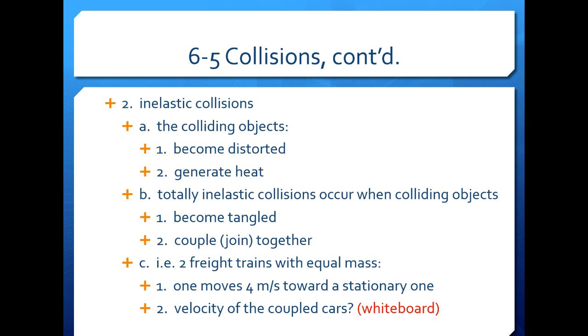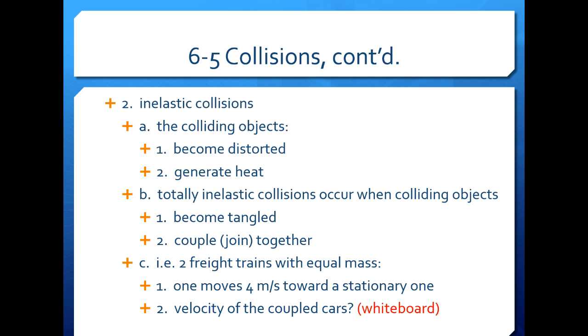In equation form, (net mv) before equals (net mv) after. So you would take m times 4 meters per second plus m times 0 meters per second equals 2m times v after.